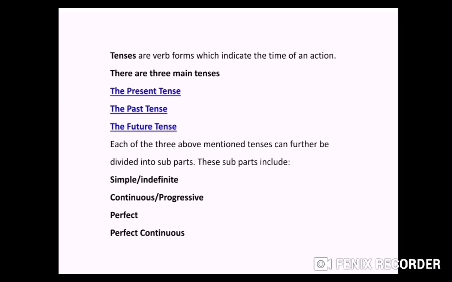Each of the three above mentioned tenses can further be divided into subparts. These subparts include simple present or present indefinite, present continuous or we can say progressive, present perfect and present perfect continuous. If we talk about the present tense, it means we are talking about the present time, that is today. The past tense means when we talk about the past, that is your yesterday. Future tense means the time which is about to come, that is your tomorrow.